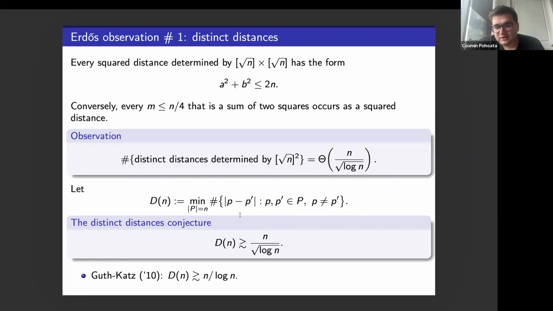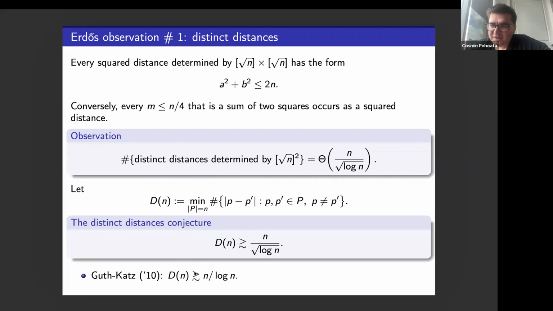And this inspired Erdős to formulate a beautiful conjecture known as the distinct distances conjecture, which says that for any set P of n points in R2, no matter what, if you record the lengths of the segments determined by the pairs of points in P, this number should be minimized for any set P by this n over square root of log of n. And in a celebrated paper from 16 years ago now, Guth and Katz nearly solved this conjecture, showing that this is true with log of n instead of square root of log of n, which is an interesting result even in the root n by root n grid.